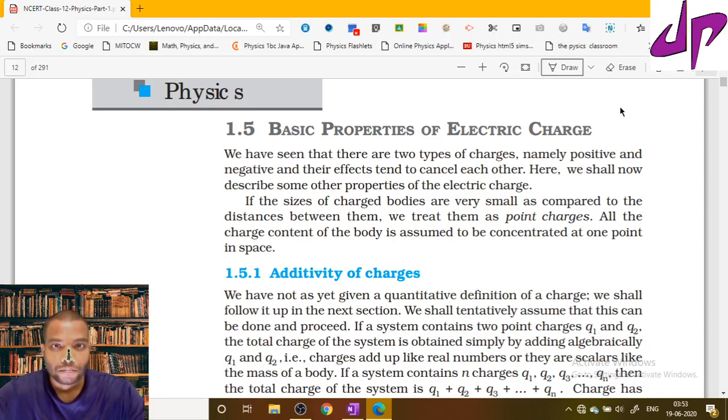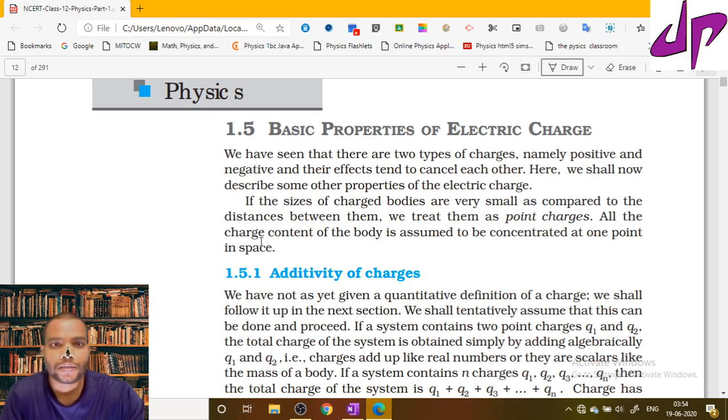Hi guys, in last class I discussed charging by induction. Now I am going to discuss the basic properties of electric charge. These points are very important to understand further concepts. We know that charge is an elementary property like mass. If charge is an elementary property, what are the other properties of electric charge?